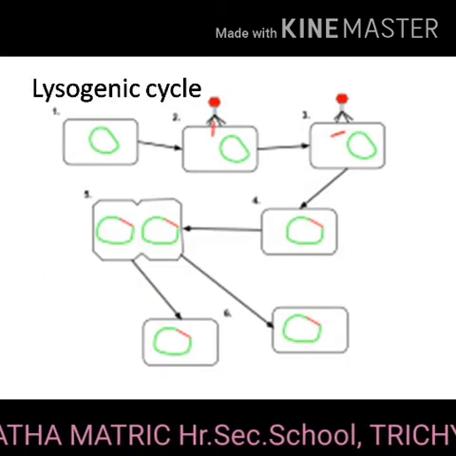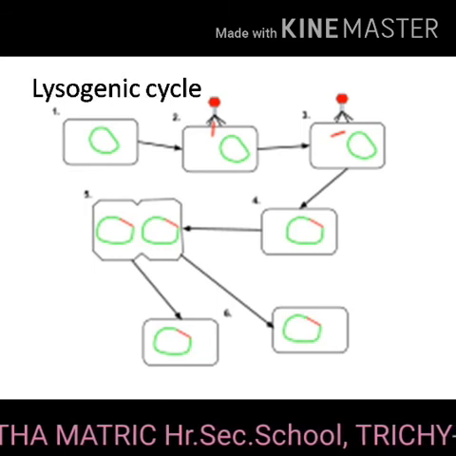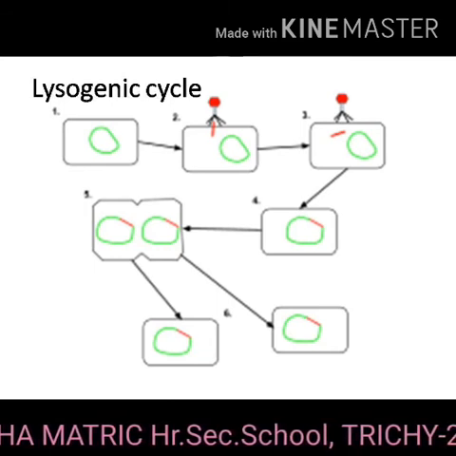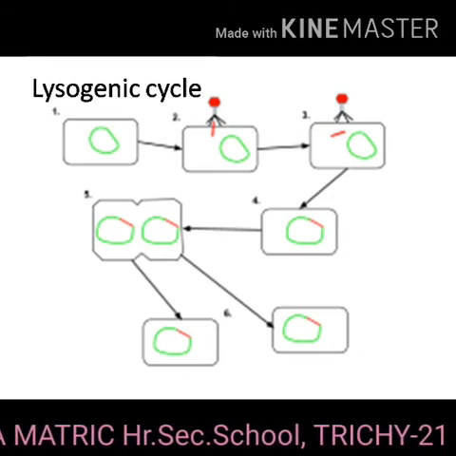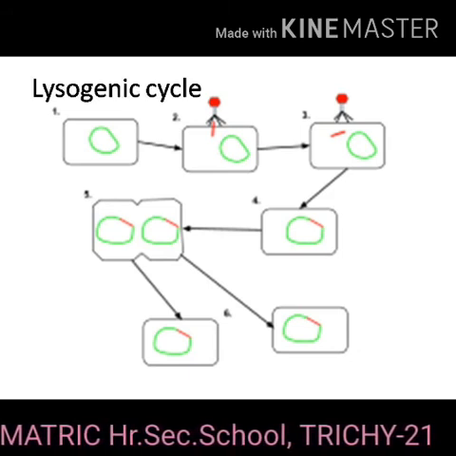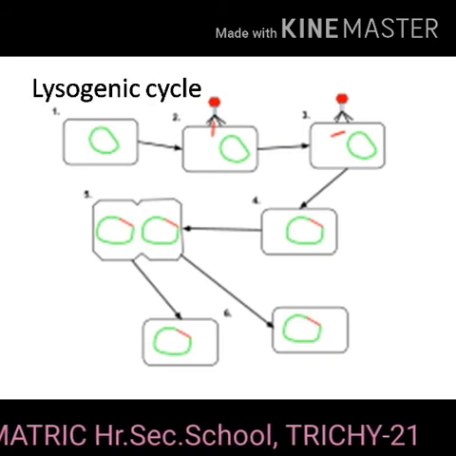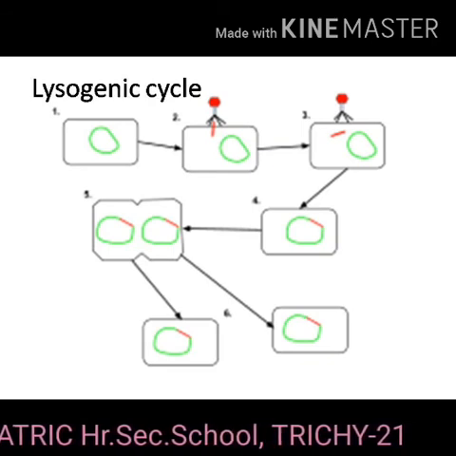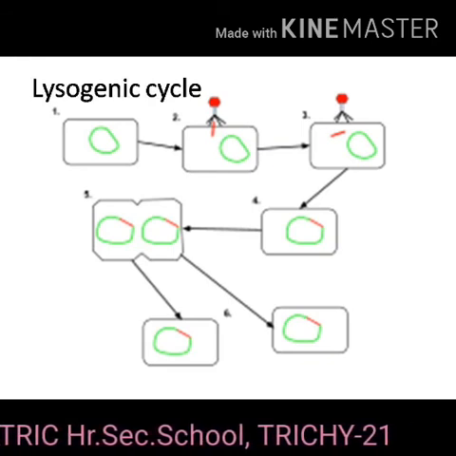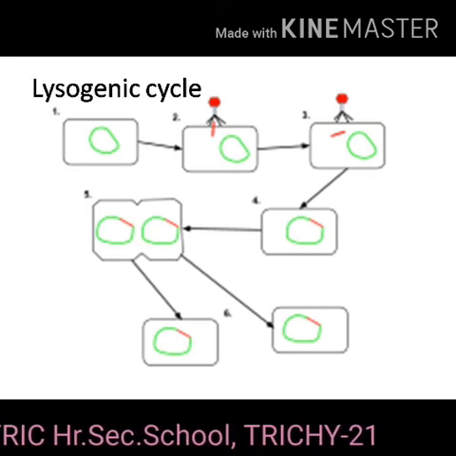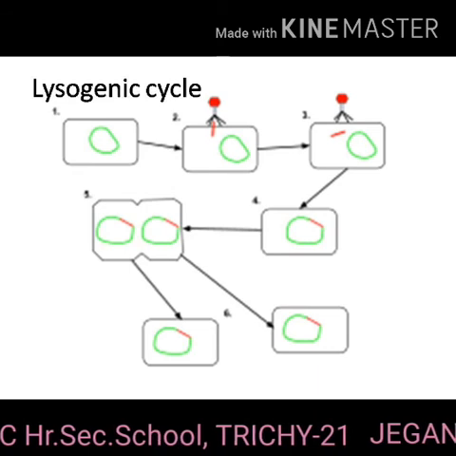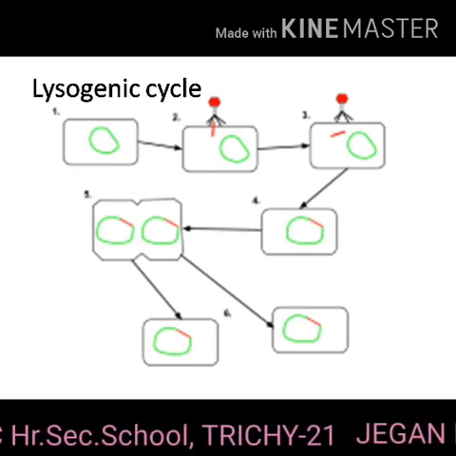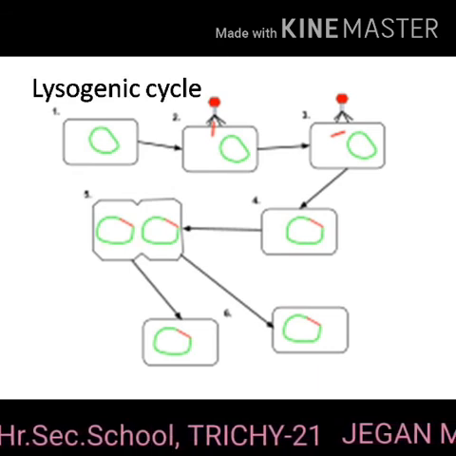The next cycle is lysogenic cycle. It is otherwise called avirulent life cycle. In lysogenic cycle, the phage DNA gets integrated into the host DNA and gets multiplied along with the nucleic acid of the host. No independent viral particle is formed.